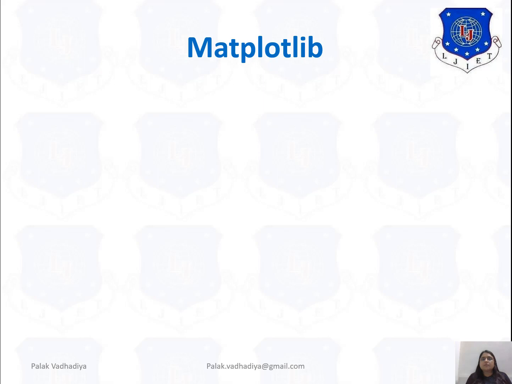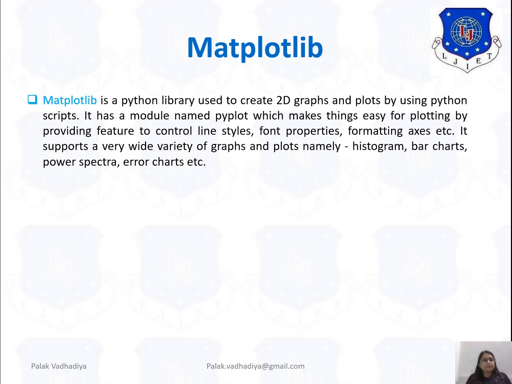Now we will discuss matplotlib. As you know, matplotlib is a Python library used to create 2D graphs and plots by using a Python script. 2D means the graph has 2 axes, x and y.